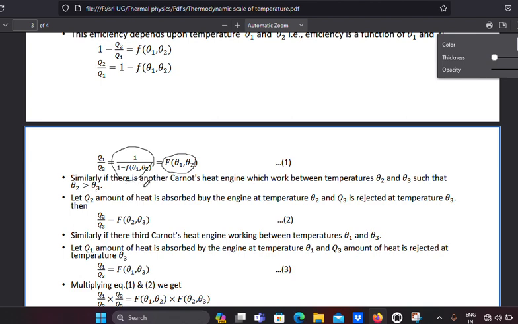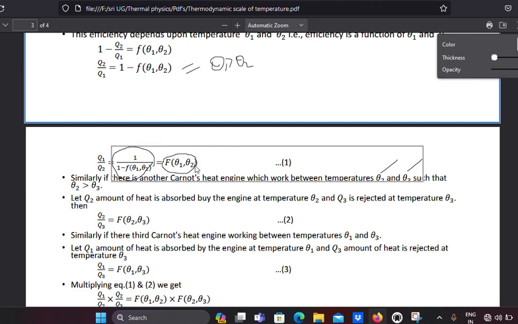Similarly, if there is another Carnot heat engine which works between the temperatures theta 2 and theta 3, this one works between theta 1 and theta 2. But the condition here is that theta 1 is greater than theta 2. That is why this function is written like this.